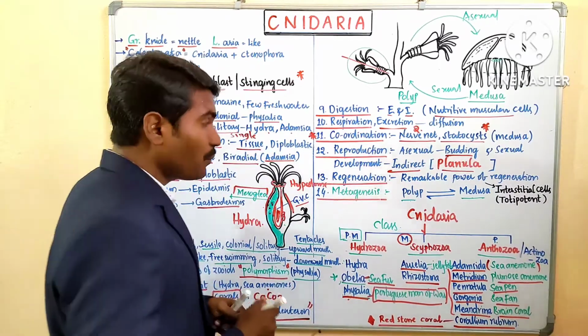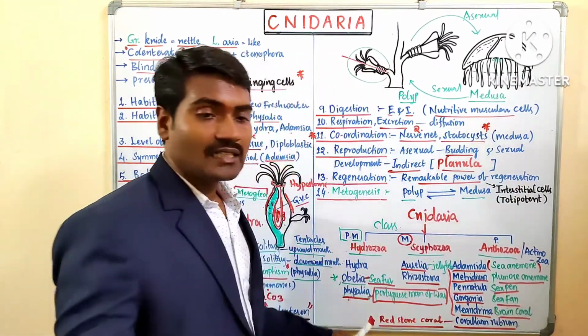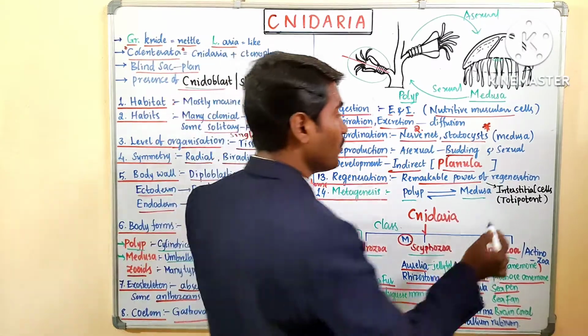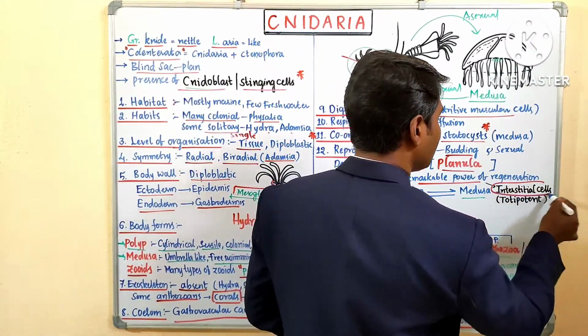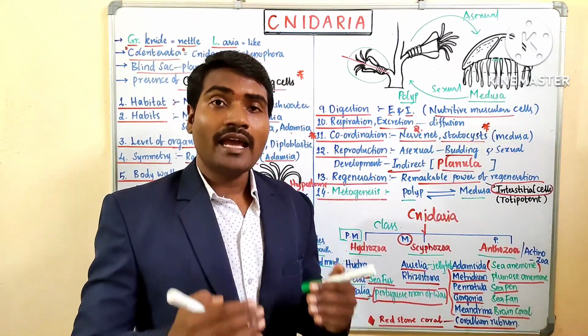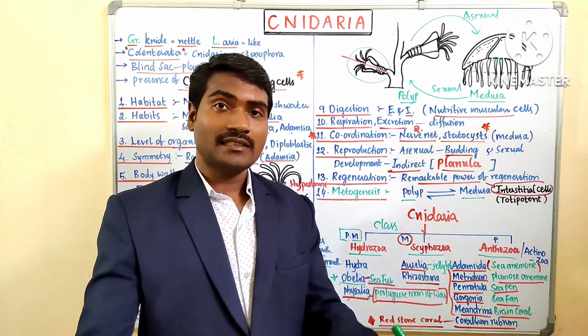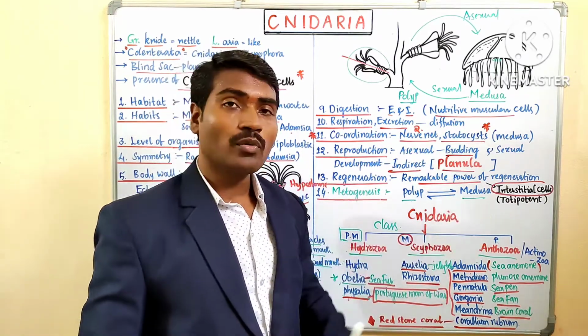There is one point: remarkable power of regeneration. Regeneration is possible, and there is a special type of cell called interstitial cells. Interstitial cells are present in the mesoglea, and they have the ability to give a new organism or any other cells. That ability is called totipotency.